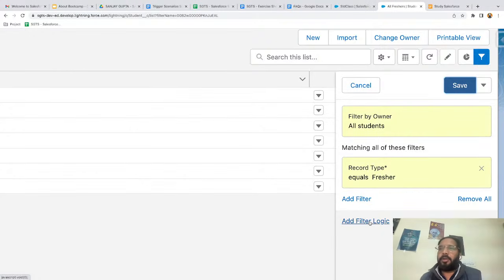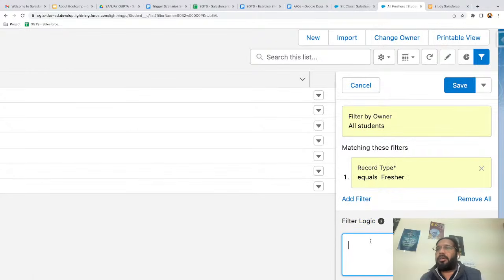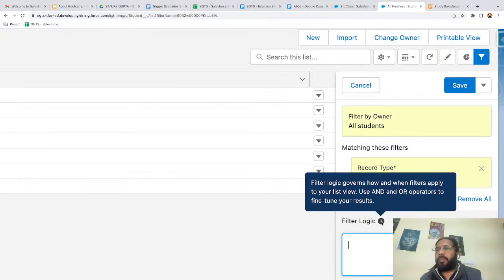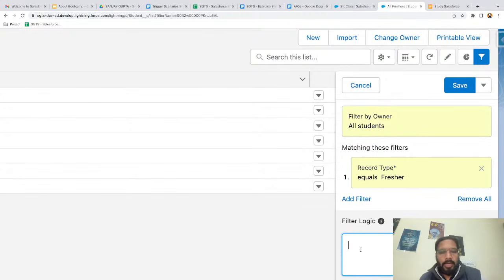And if you want to apply filter logic like and or, you can apply that here. Here you can see the help text is available. It says filter logic governs how and when filters apply to your list view. Use and or operator to fine tune your result. How will you write it? One and two or three.